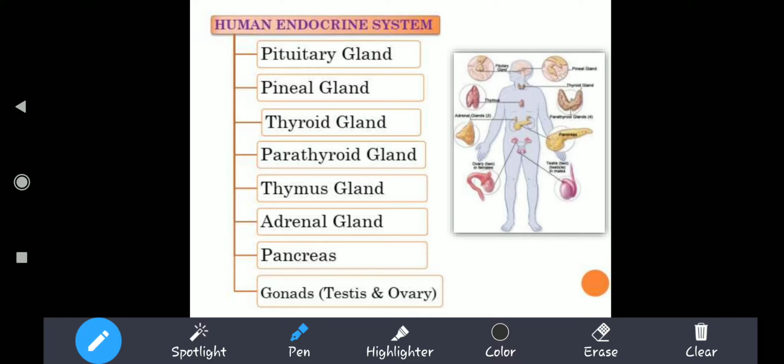This is all about the endocrine system, just a brief introduction. We are going to make separate videos on the pituitary gland, pineal, thyroid, parathyroid, thymus, adrenal, pancreas, and gonads. So it is going to be a series of video lectures. I want to keep the video short. That is the reason why we're just ending the video here. In the coming videos, we'll be talking about all the endocrine glands in detail.